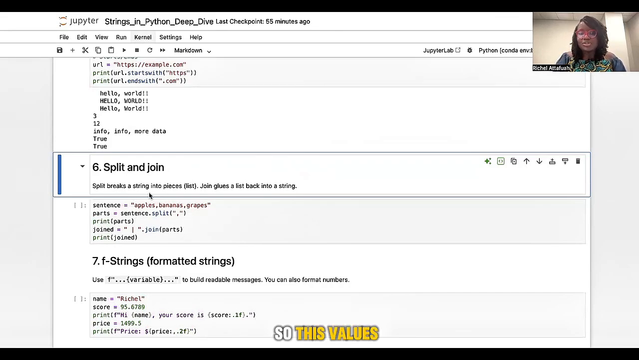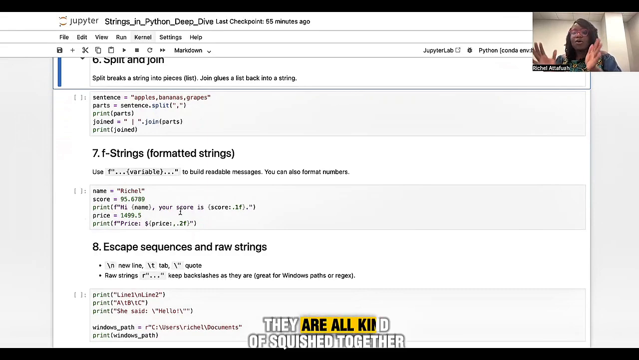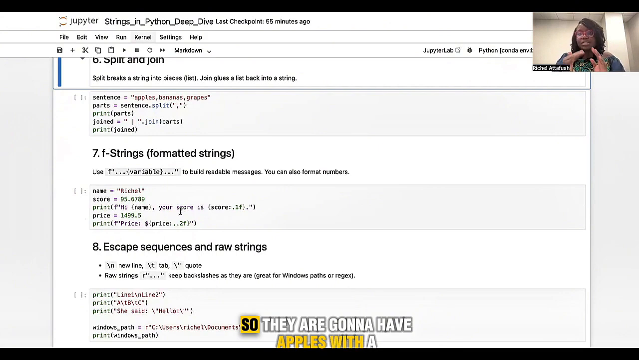So these values, you can see the string, they are together: apple, banana, grapes. They are all kind of squished together. So dot split is going to help us bring some separation. That's going to separate where the commas are, so they are going to have apples with a space, bananas with a space, grapes.